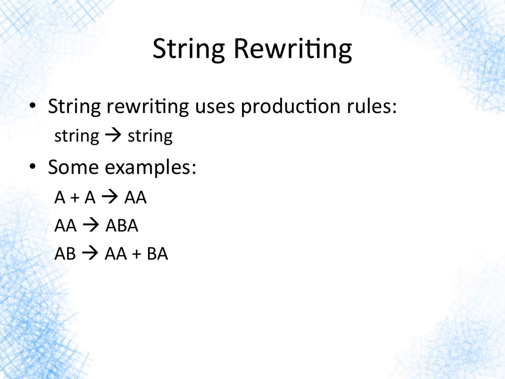Here's the string AA, which gets transformed into ABA. And that would mean that wherever you find an instance of AA, you transform it into ABA. Here's the string AB that gets transformed into two distinct strings, AA and BA. Those are just some relatively trivial examples of string rewriting rules.